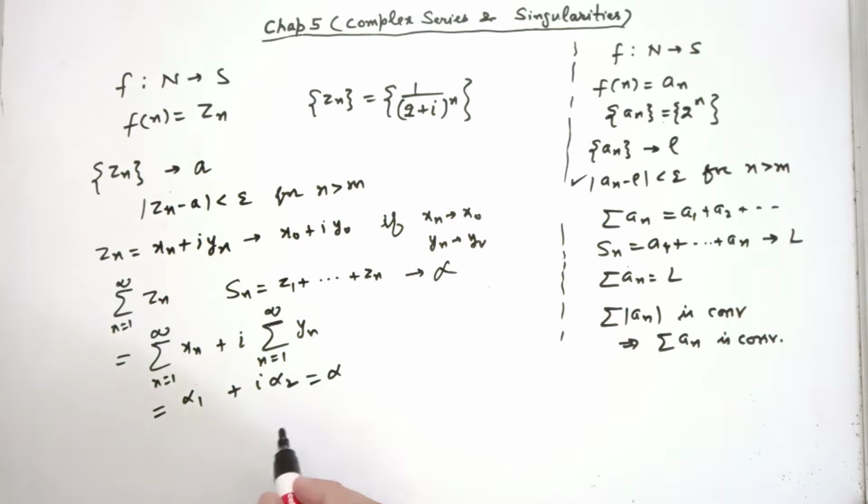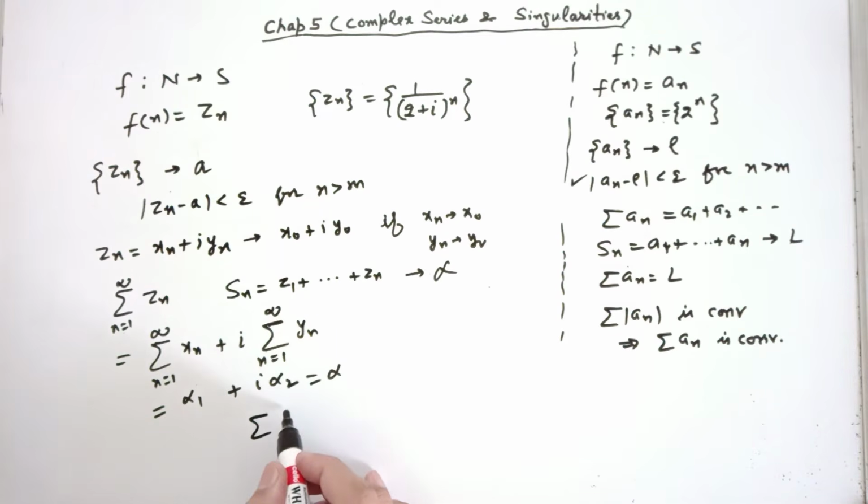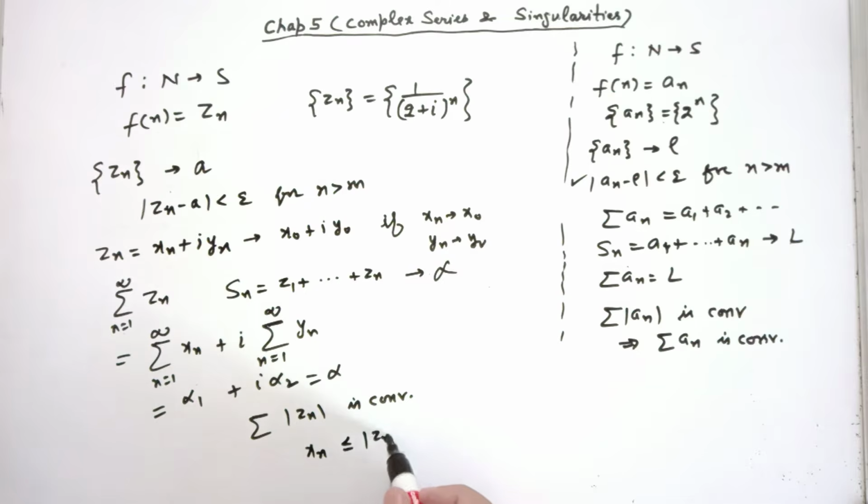Similar is the concept of absolute convergence. This infinite series is absolutely convergent if summation mod Zn is convergent. And if the complex series is absolutely convergent, then it is convergent. It's easy to establish because mod xn is less than equal to mod Zn, right? Mod Zn is root xn square plus yn square. So xn is definitely less than equal to this. I can put mod also here.